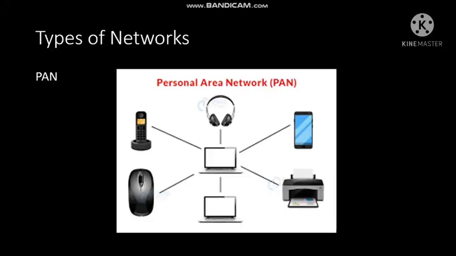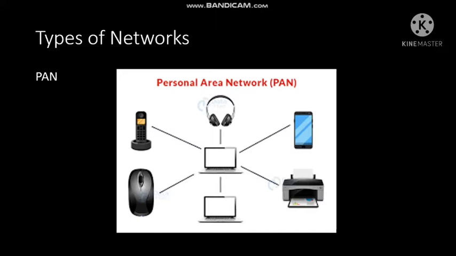Next comes the types of networks based on the geographical area covered and the number of computers or devices connected. Okay, types of network based on their geographical area. So we have many types. We'll start with PAN, that is personal area network.